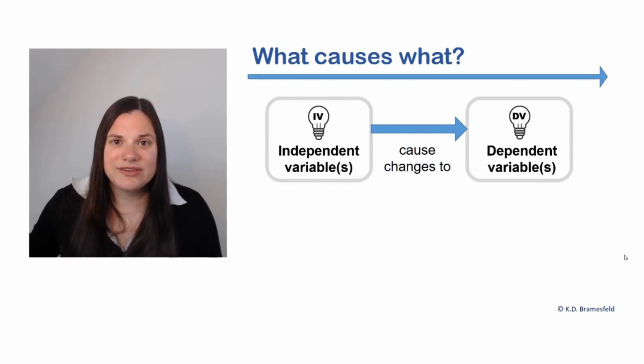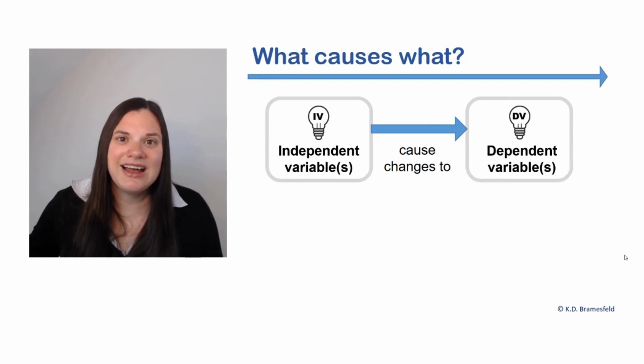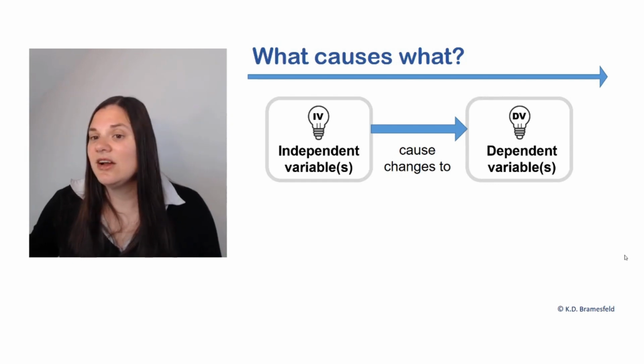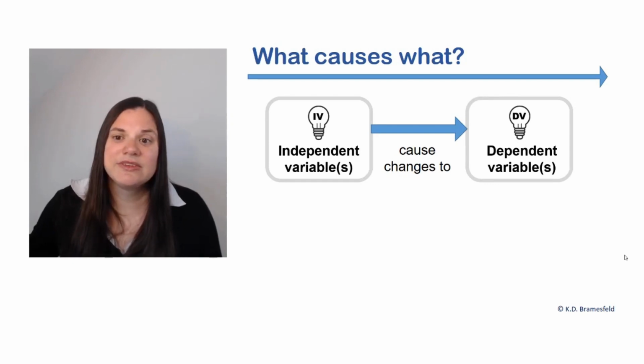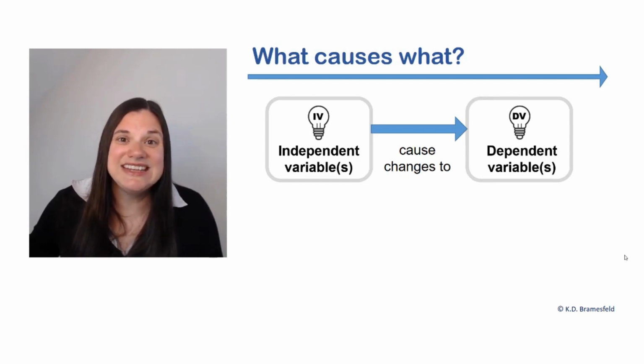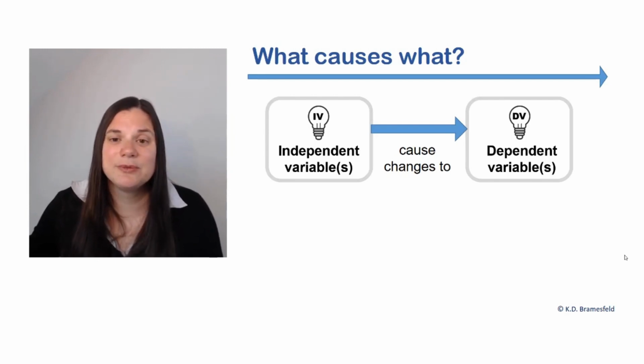Well, in a causal claim, independent variables are thought to cause changes to dependent variables. Independent variables are often abbreviated as IV, so independent variables. In contrast, dependent variables tend to be abbreviated DV for dependent variables.